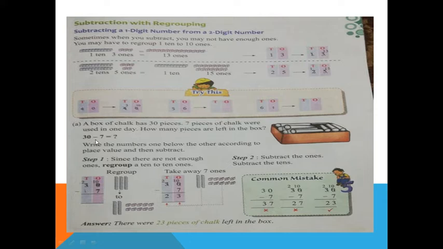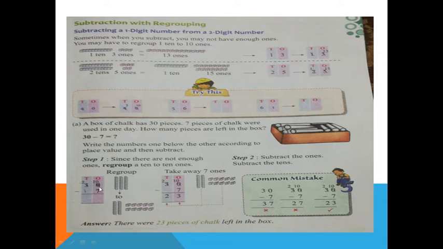See, 30 minus 7. So write the numbers one below the other, according to the place value. See, place value I told you now, ones and tens. So first you write here in the ones place 0, then 3 in the tens place, T O. Here 7 will come only in the ones place. So according to that, first you write O, then T. Check here, O is 0, T is 3. Then here O is 7.